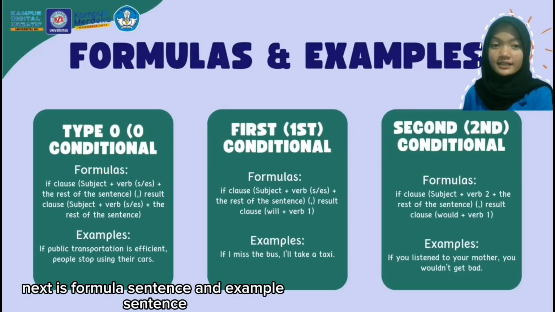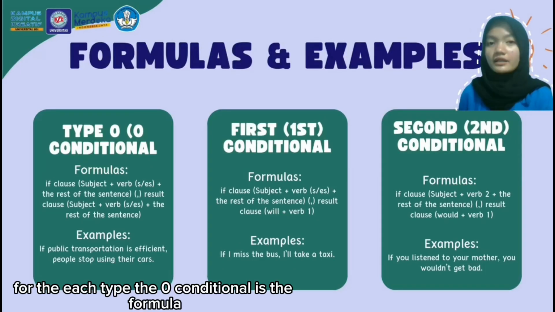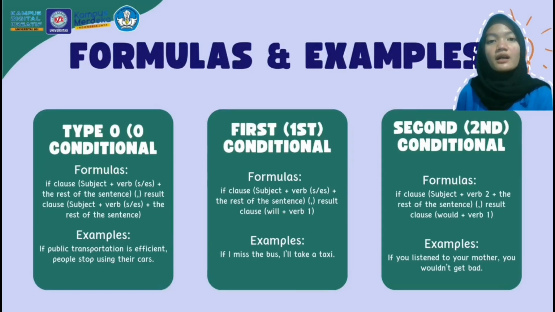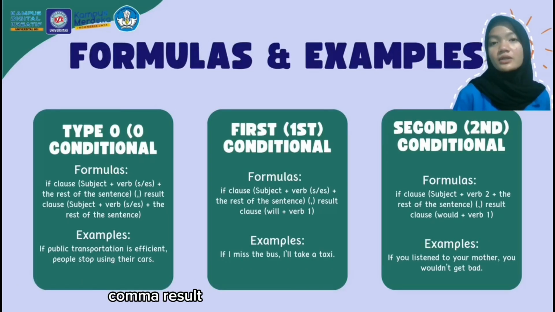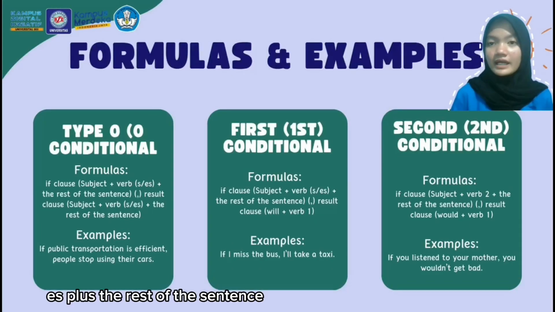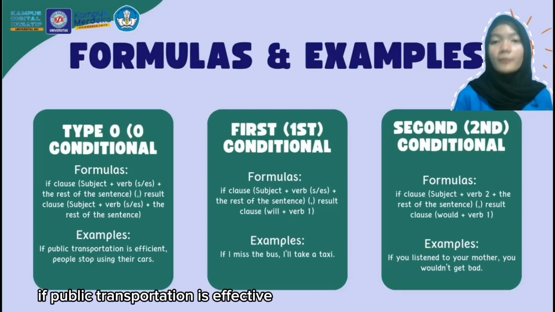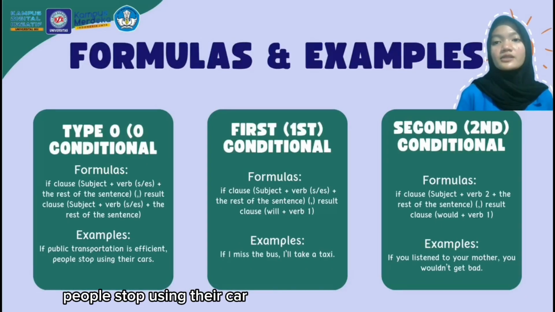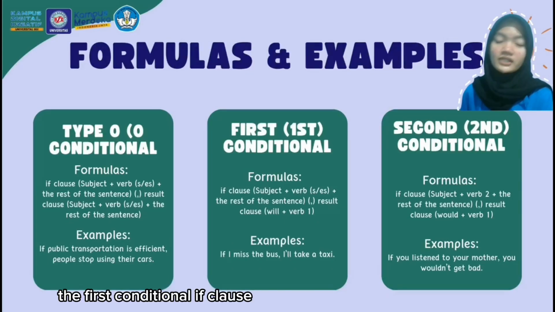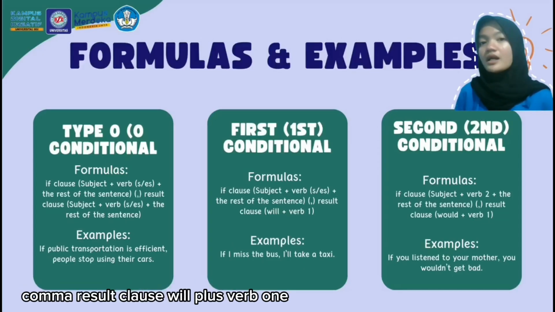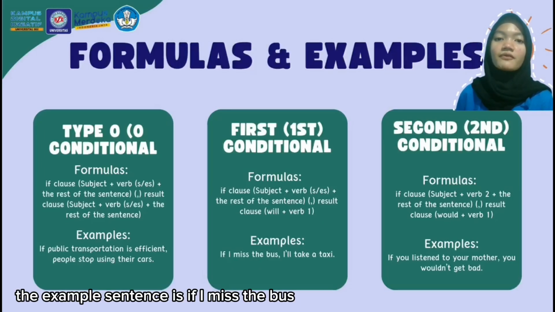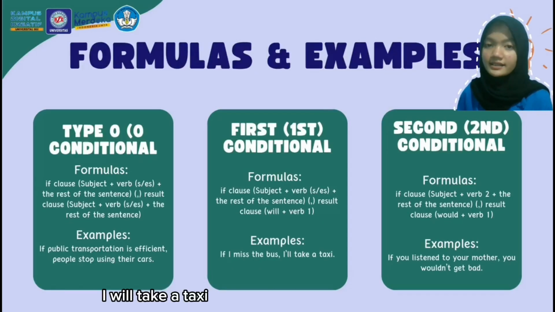Next are the formula and example sentence for each type. The zero conditional formula is: if clause, subject plus verb es plus the rest of the sentence, comma, result clause, subject plus verb es plus the rest of the sentence. The example sentence is: if public transportation is effective, people stop using their car. The first conditional: if clause, subject plus verb es plus the rest of the sentence, comma, result clause, will plus verb 1. The example sentence is: if I miss the bus, I will take a taxi.